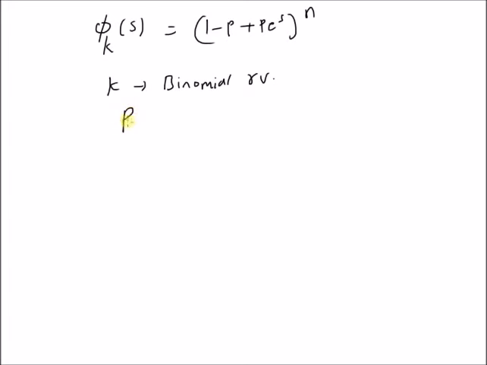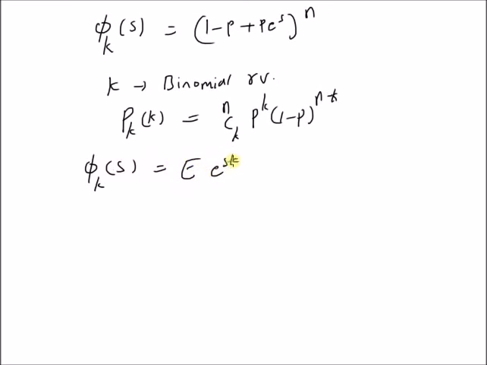That is, we want to prove that the PMF, that is probability mass function of this binomial random variable k, is equal to n choose k p power k into (1 minus p) power n minus k. That is, we basically want to derive this probability mass function from the moment generating function. So given the definition, phi k of s is equal to expectation of e power s k, which is equal to summation k equal to 0 to n e power s k into p k of k. So this is equation 1.